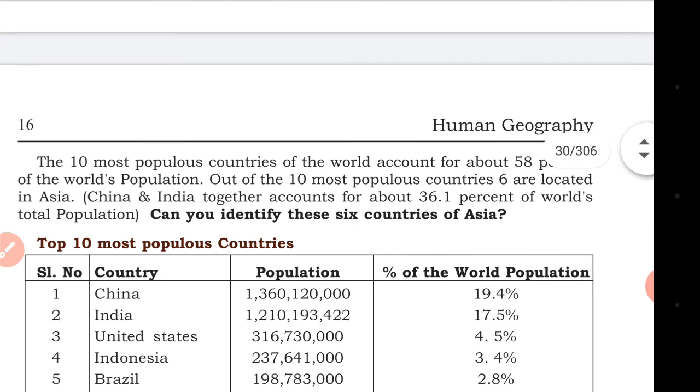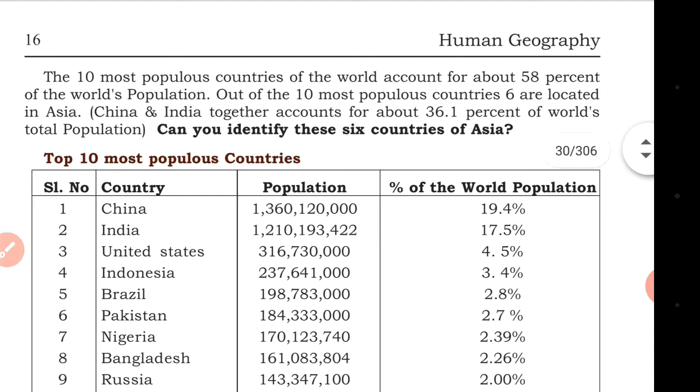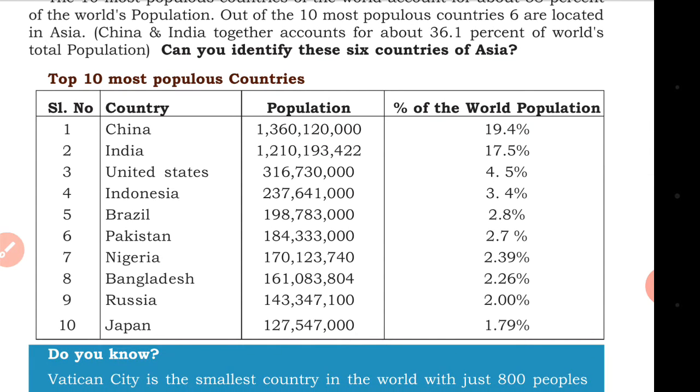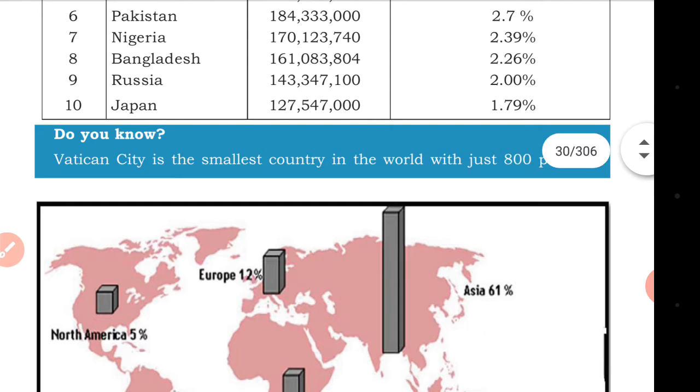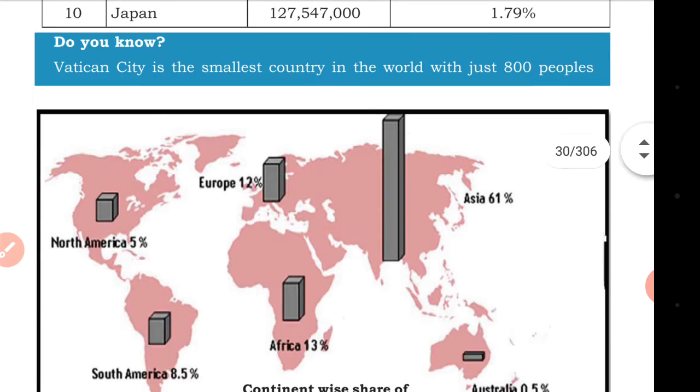The 10 most populous countries in the world account for about 58% of the world population. Out of the 6 located in Asia, China and India are the most populated. China and India have the most of the world's density. Then United States, Indonesia, Brazil, Pakistan, Nigeria, Bangladesh, Russia, Japan. Do you know Vatican City is the smallest country in the world, with just 800 people? I really didn't know that.